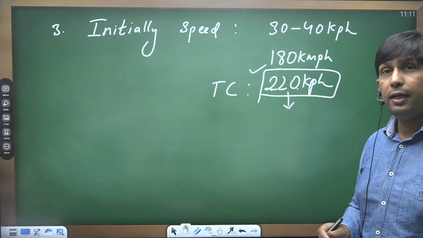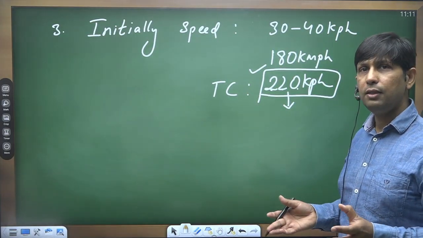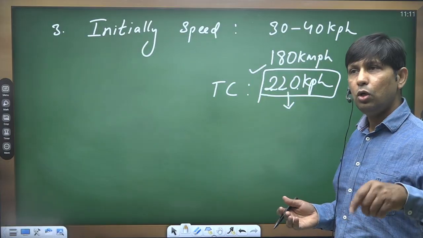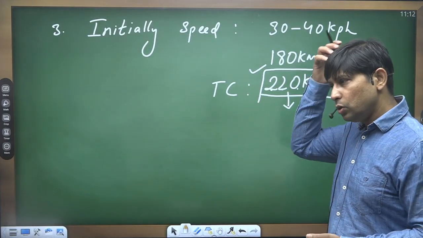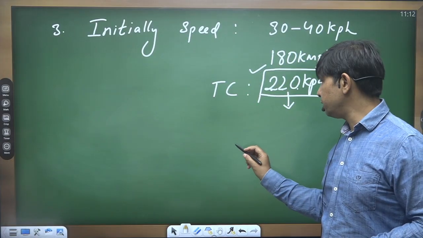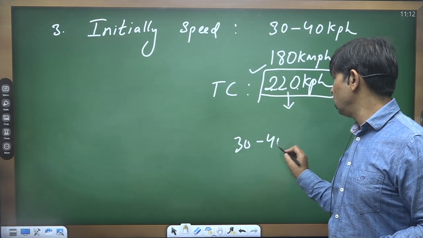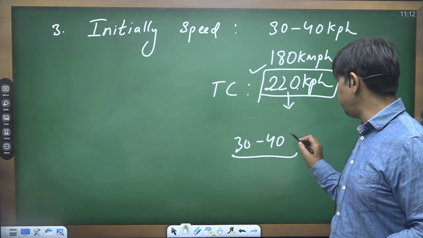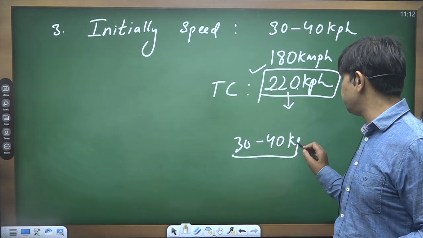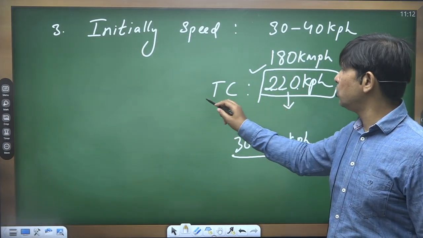Whereas if you go with the case of temperate cyclone, we are not having such a high speed of the circulatory winds. There normally we're having the speed somewhere closer to 30-40 km per hour for a well developed temperate cyclone. So see the maximum speed of temperate cyclone and the maximum speed of tropical cyclone.